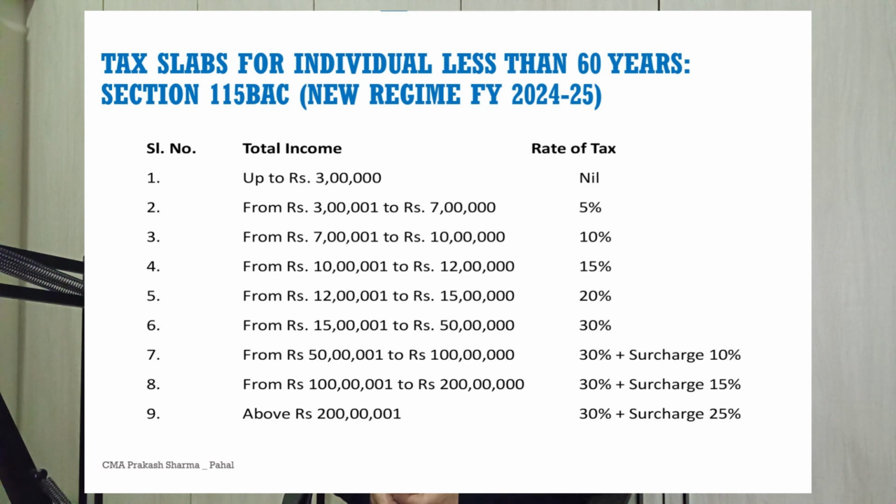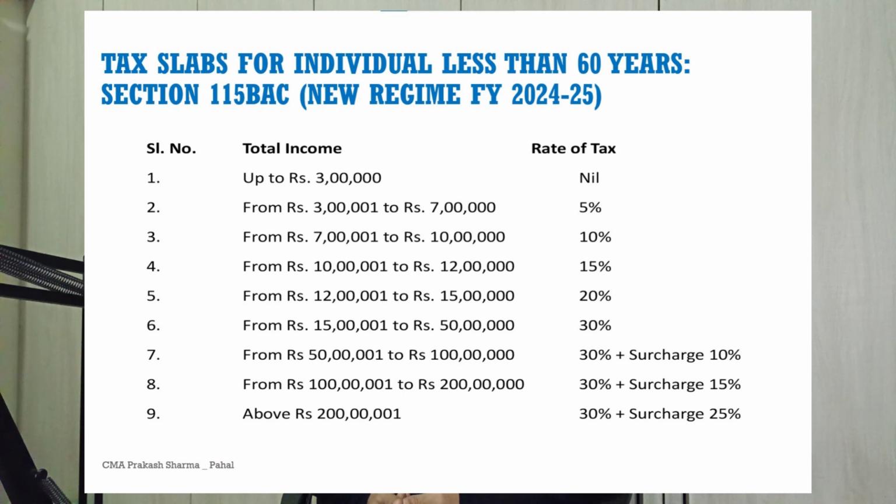If the taxpayer income is less than rupees 3 lakhs, no tax is to be paid; the rate is nil. From rupees 3 lakh 1 to rupees 7 lakh, it is 5%. From rupees 7 lakh 1 to rupees 10 lakh, it is 10%. From rupees 12 lakh 1 to rupees 15 lakh, it is 20%.